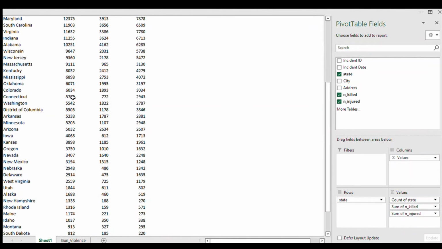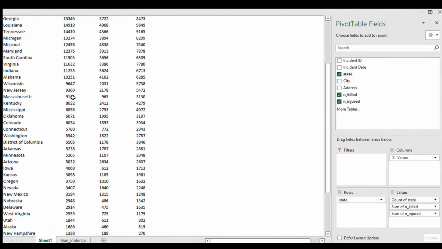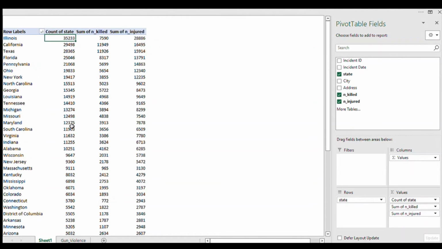So these are all the states, and let's look at the states with the lowest number of incidents in the past 8 years. As you can see, Wyoming, I don't know if I'm getting the pronunciation right, has a total of 350 gun violence incidents recorded, and 139 deaths and 98 injuries in the past 8 years.